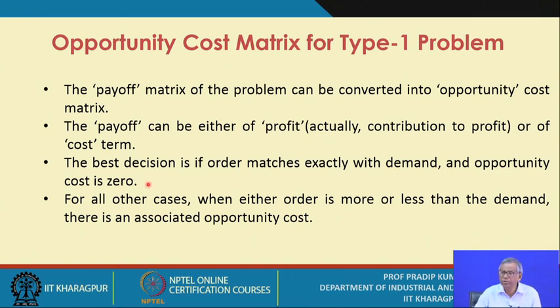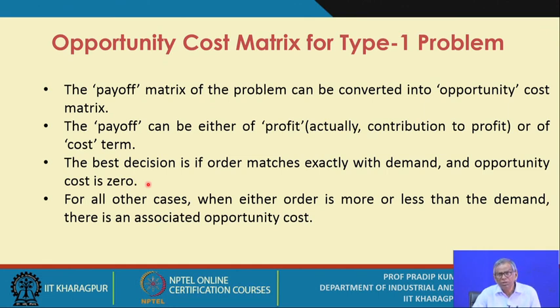So what is this opportunity cost? That means whenever, say suppose, the order quantity matches exactly with the demand level, obviously it is the best possible situation, and against that particular combination you get a payoff or the cost. Is it okay? So it is just the best possible matching, and obviously there is no opportunity lost. So the opportunity cost is assumed to be 0.